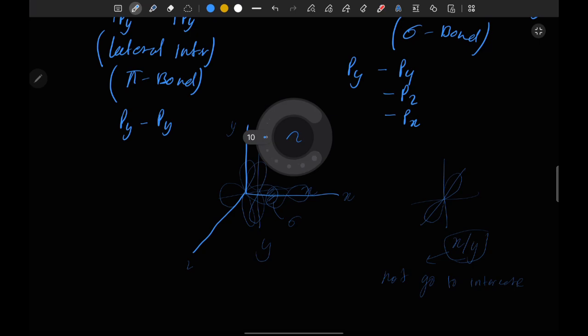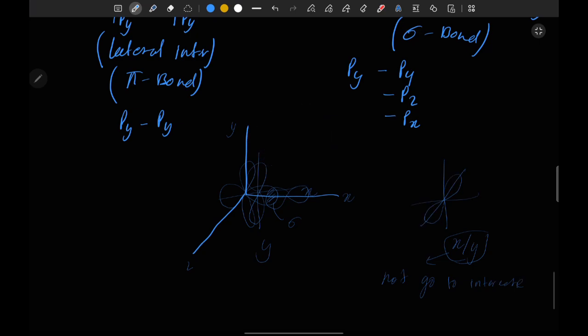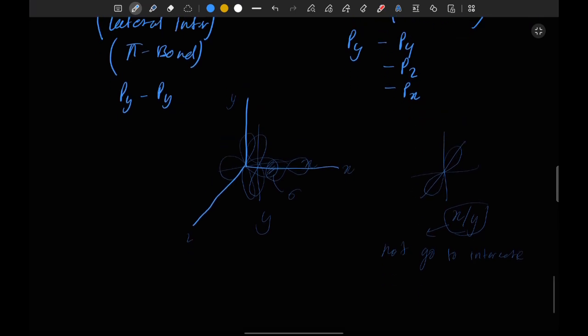So I hope that point is clear: why only orbitals in the same direction are going to interact, and orbitals in different directions are not going to interact. Okay, I don't want to exaggerate the point.